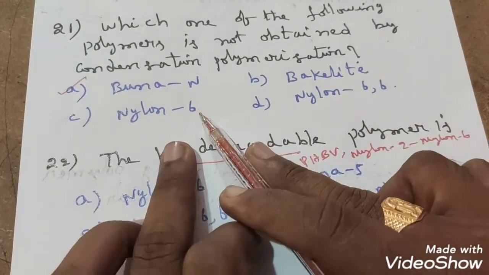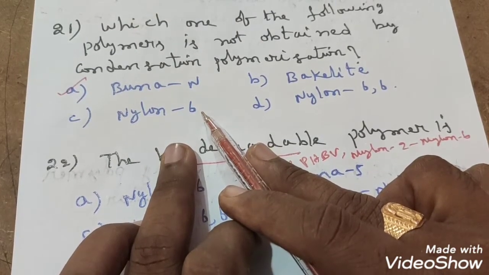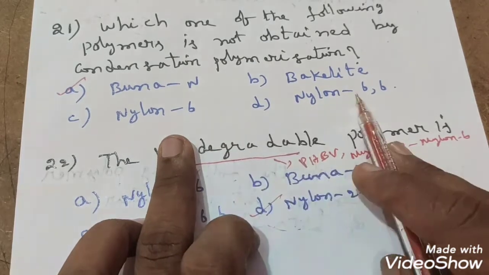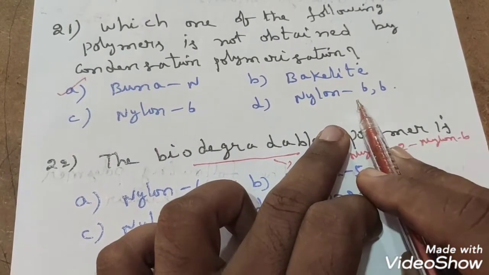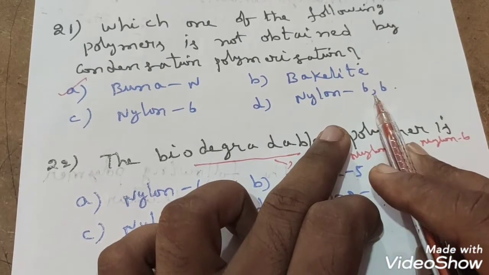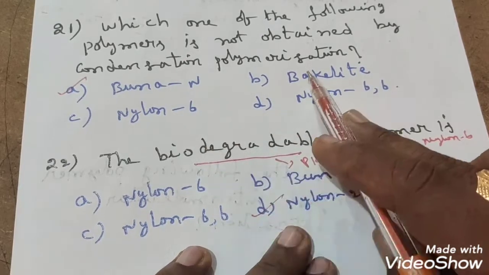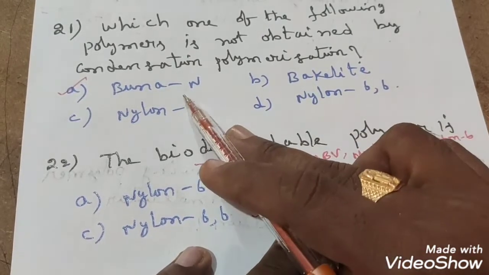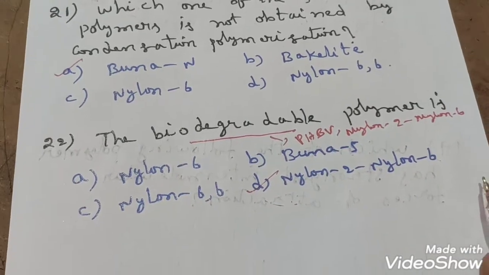Nylon 6 comes from caprolactam with the loss of water. Nylon 6,6 comes from hexamethylene diamine and adipic acid with the loss of water. So all three belong to condensation polymerization except Buna-N, and that is why Buna-N is the correct answer.